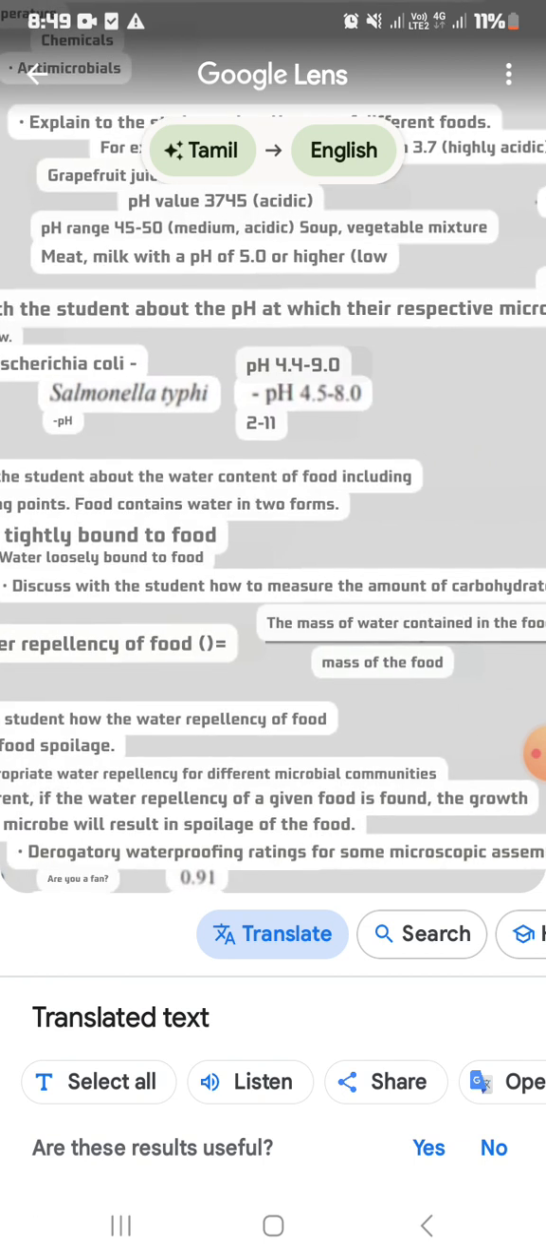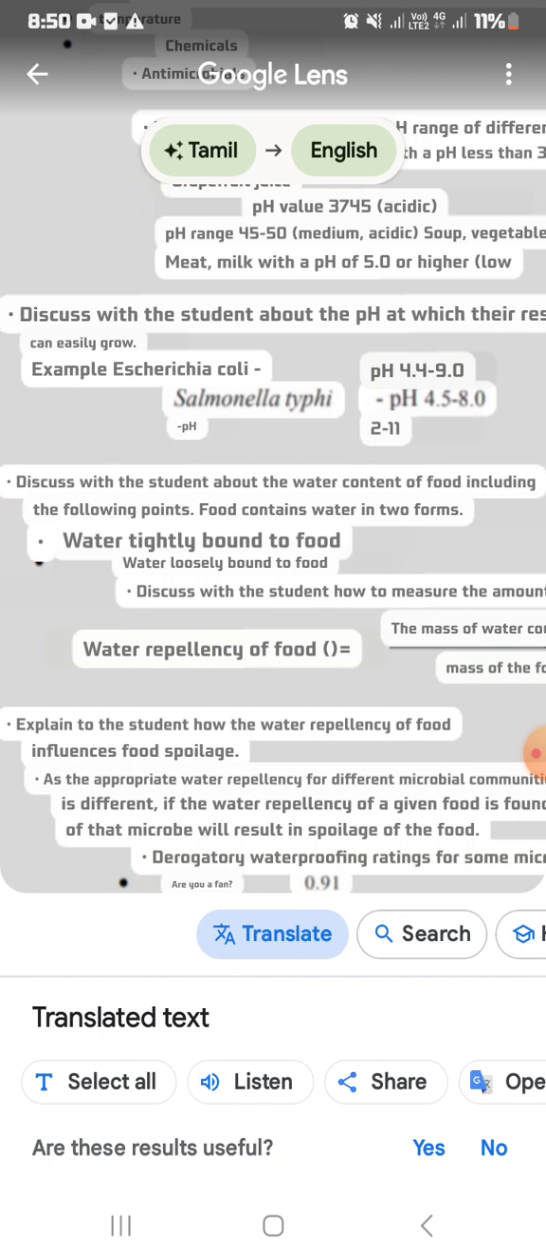Okay, next one, the third question is, in a chocolate company, the mass of the chocolate is 100 gram, and the mass of the water contained in the chocolate is 15 gram. So solve the water repellency of the food. Water repellency of food is equal to the mass of the water contained in the food over the mass of the food, into 100. So put it and solve.